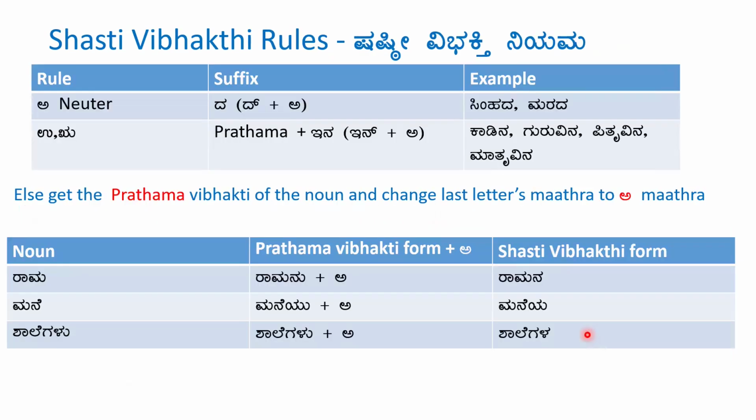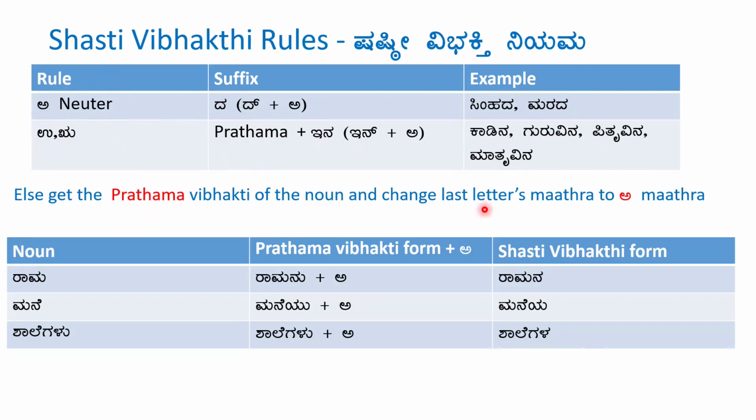Let's see the rules for Shashti Vibhakti. If the word is a neutral gender word ending with a matra, then we add the suffix the plus a. So example, simhada, marada. If the word ends with u or ru matra, then we get the pratama vibhakti form of the word and add ina to it. Kadina, Guruvina, Pitruvina, Matruvina.